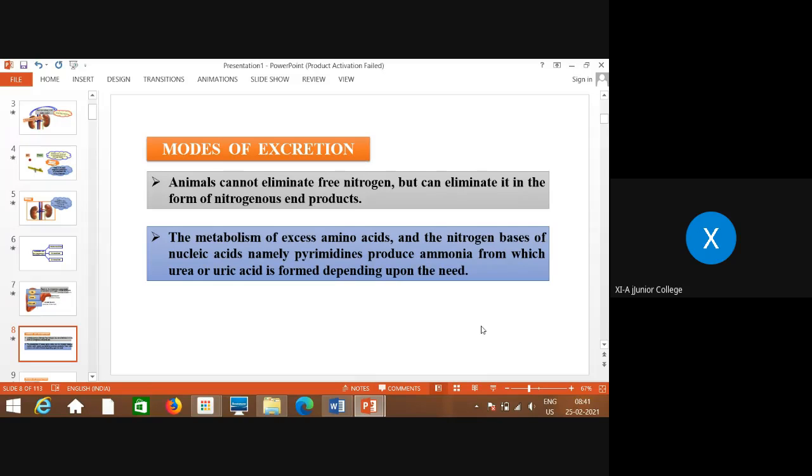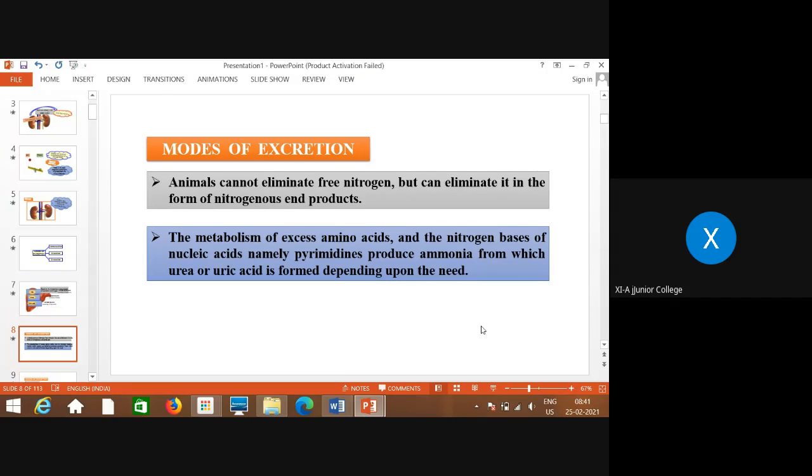Everybody knows that the food material we take in contains important main components in the form of nitrogenous compounds, N, P, K. These are the main nutrients, and NPK are major factors. That means N is what? Nitrogen. So most of the compounds which we are eating show the presence of nitrogen.